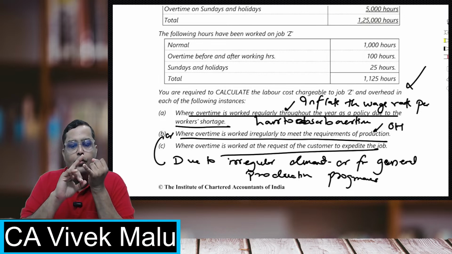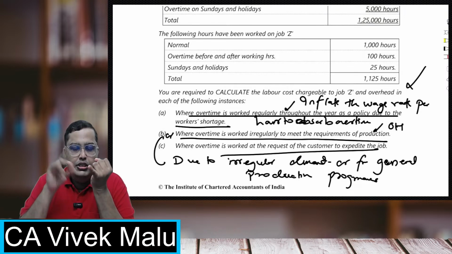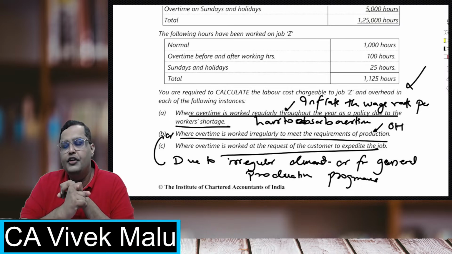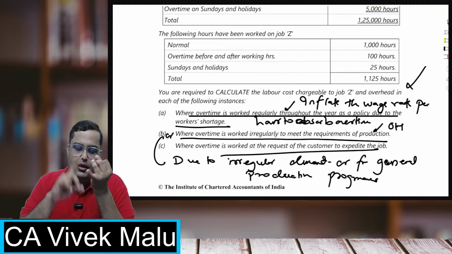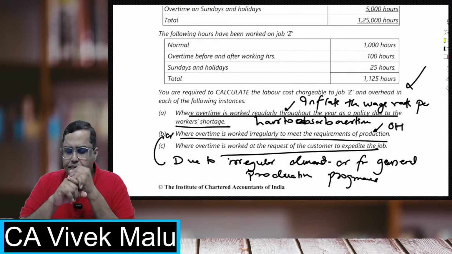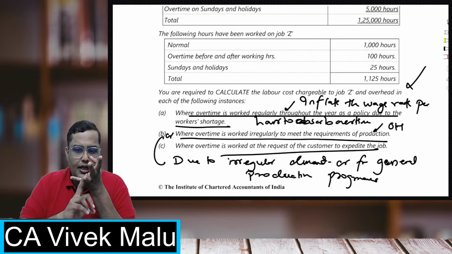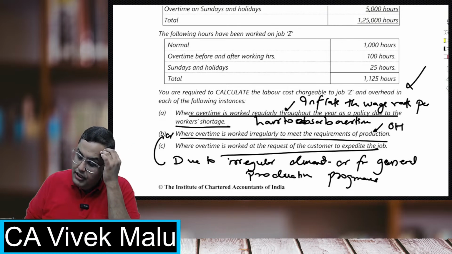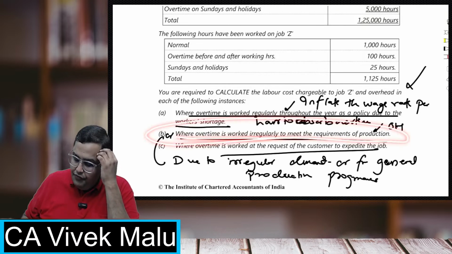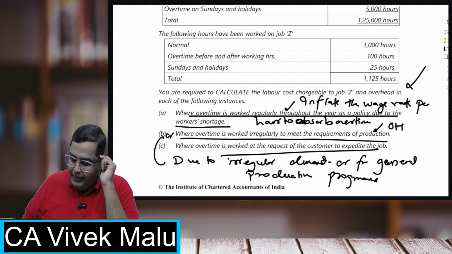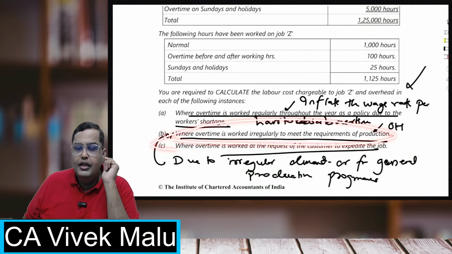Where the overtime is at the request of the customer, it is charged to the customer directly. Where overtime is due to the fault of a department, it is charged to that department. Where overtime is on account of abnormal conditions, it is charged to costing P&L. Where overtime is worked irregularly to meet the requirements of production, then you will charge it to overheads.